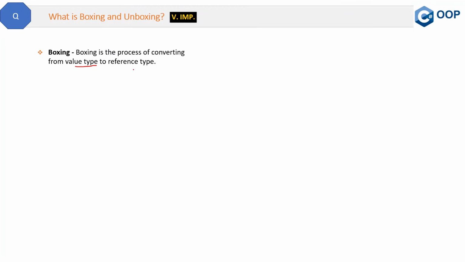In C#, integer, bool, character, decimal, byte, these are value types. And string, array, class, object, these are reference types. Now, coming back to boxing. So boxing is converting from value type to reference type. Let's try to understand with the help of the code.